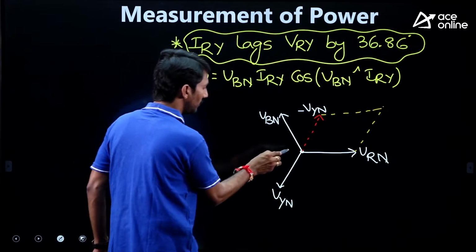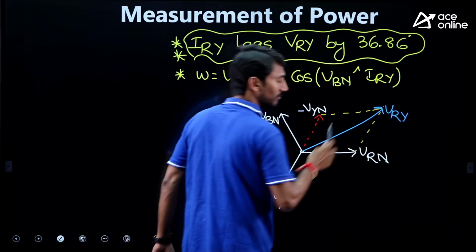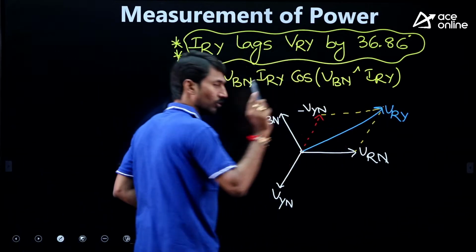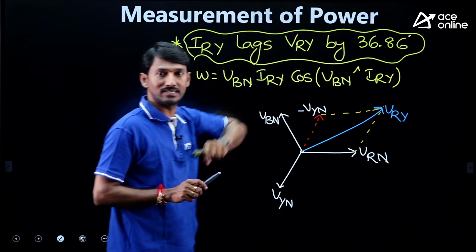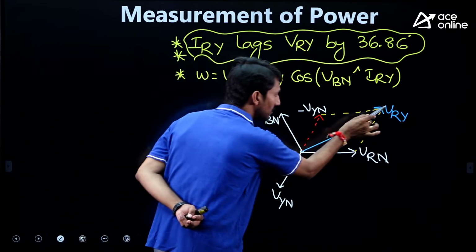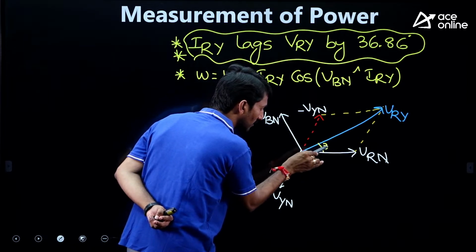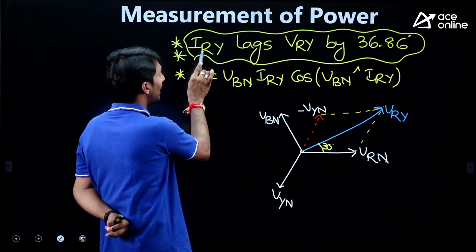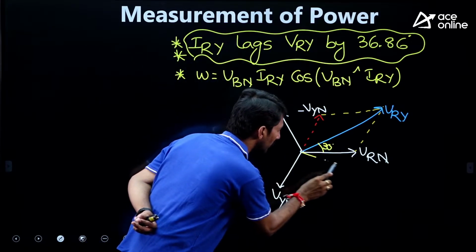So this vector is the VRY vector. We have got VRY, but IRY lags VRY by 36.86. Now tell me, where should IRY be? Sir, this is VRY. What is this angle? This angle is 30, because the total will be 60, so it will be 30. But IRY lags the VRY by 36.86, so I am drawing it here.